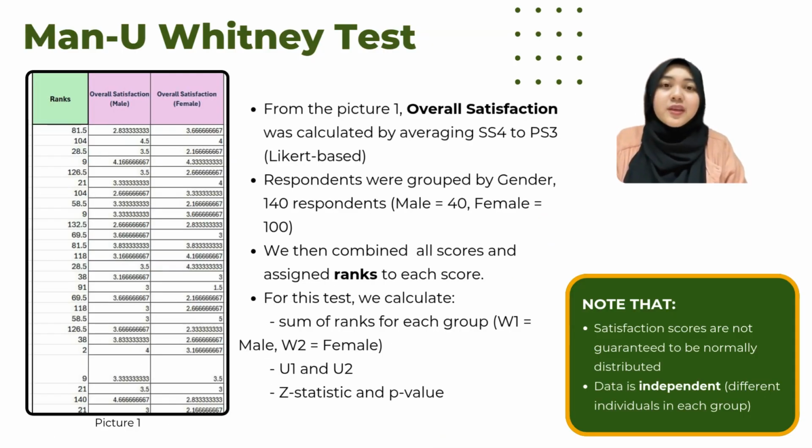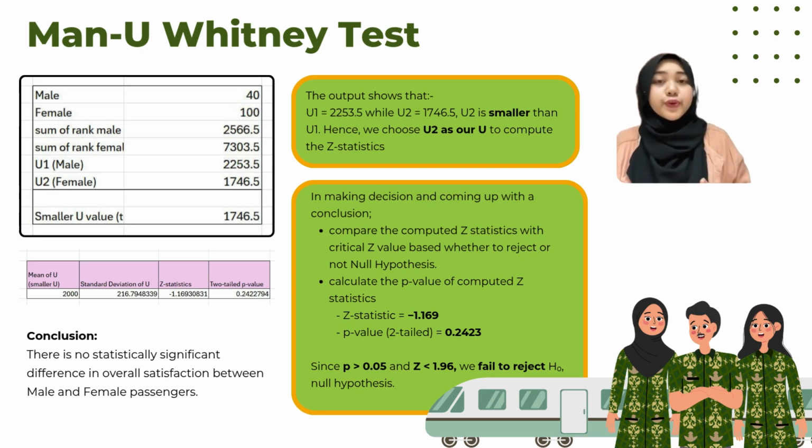For question 4B, we ran a Mann-Whitney U test to compare median satisfaction between males and females. We calculated overall satisfaction by averaging scores from SS4 to PS3. Then, we ranked all scores and found the sum of ranks for both groups to calculate U1 and U2. From the output, we can see that U2 was smaller, so we use it to compute the Z statistic,